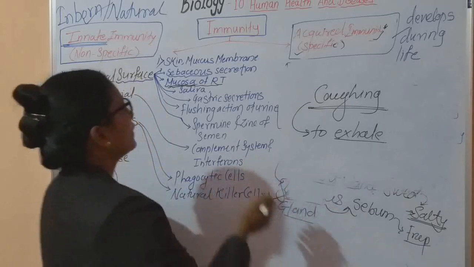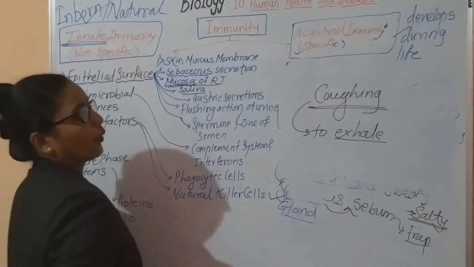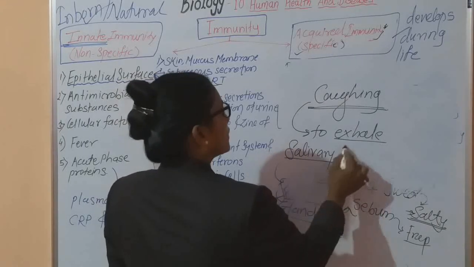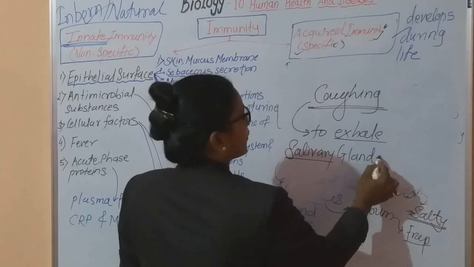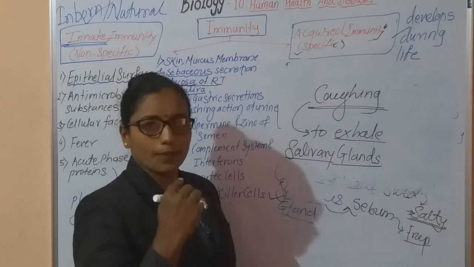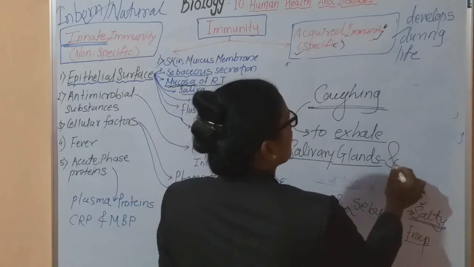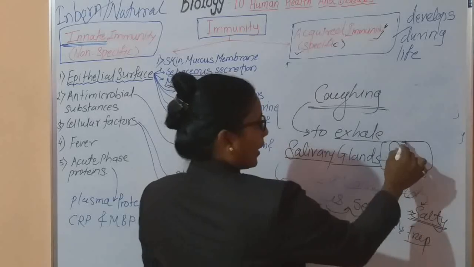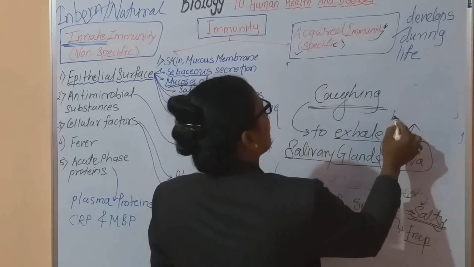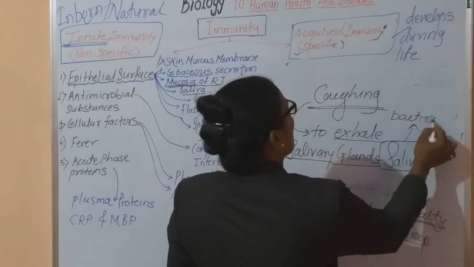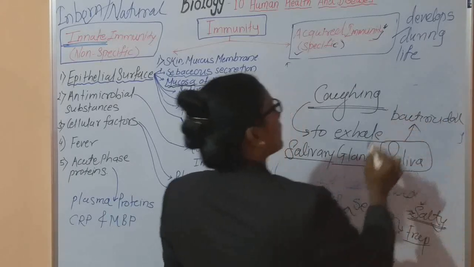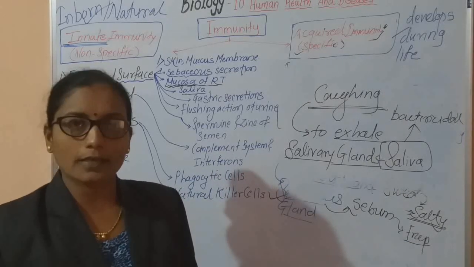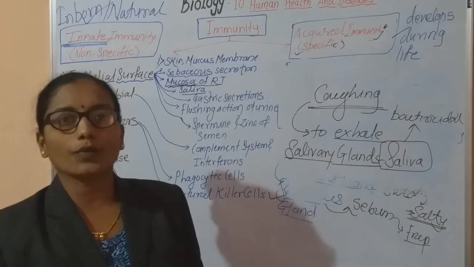Okay. Then our mouth is provided with salivary glands. In 11th standard, we studied about these salivary glands. Three pairs of salivary glands are present in our mouth, and these salivary glands secrete saliva. This saliva is very important because it is bactericidal and keeps our mouth clean, and its pH is also important to kill the microorganisms which are ingested along with the food.